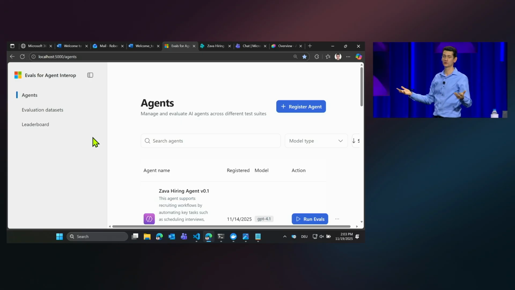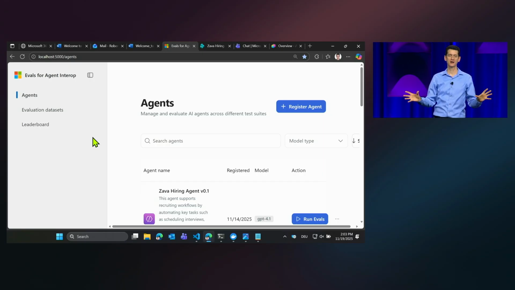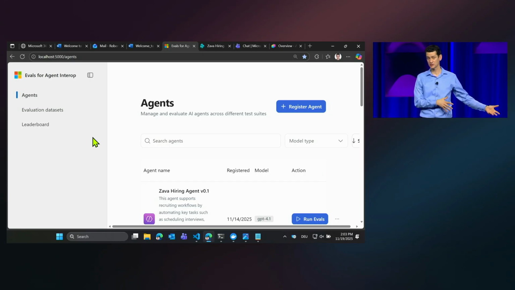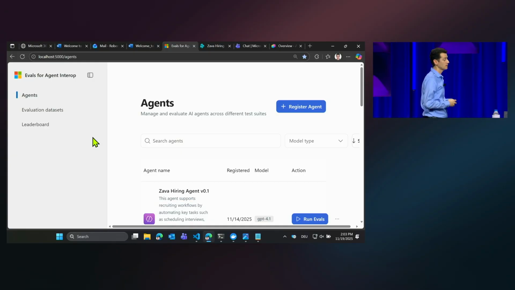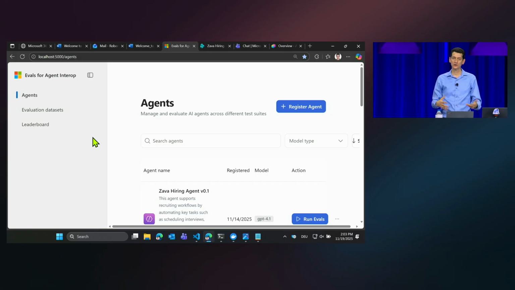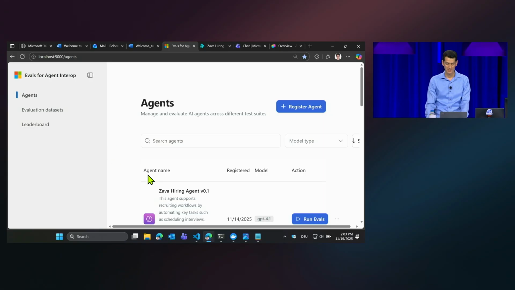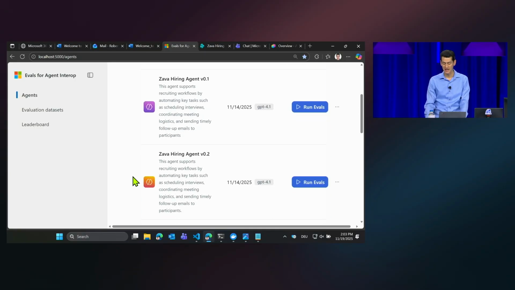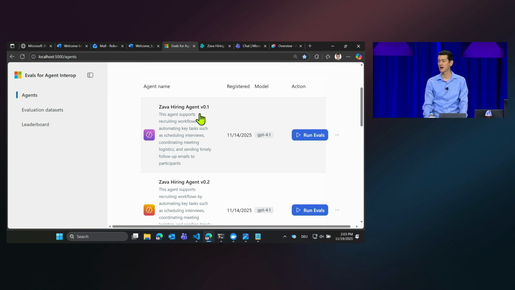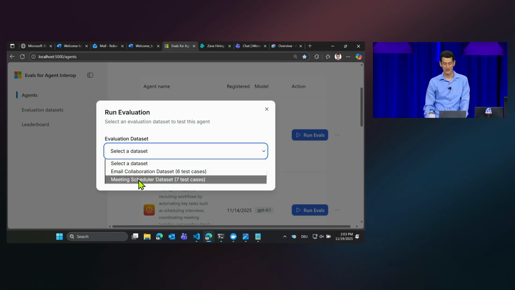You may have your own evaluation platform. That's totally fine. You can utilize the data sets that I just showed and the test cases with it. So you can utilize just that. If you like to, you can also utilize some additional functionality we've integrated in here, which is I can register basically agents. So you can see I have my Saba hiring agent, my version 0.1, my version 0.2, and I can basically kick off evals directly from here and select the data sets.